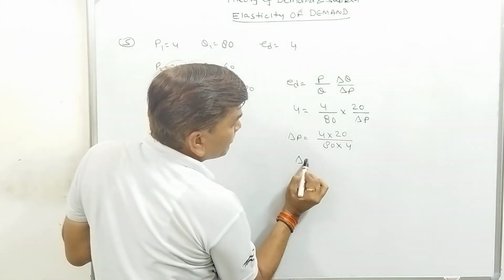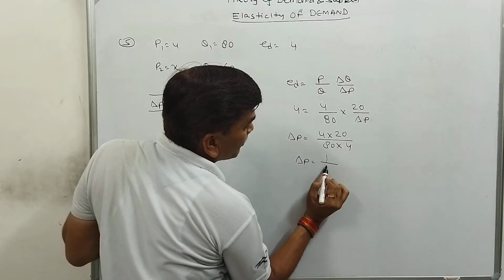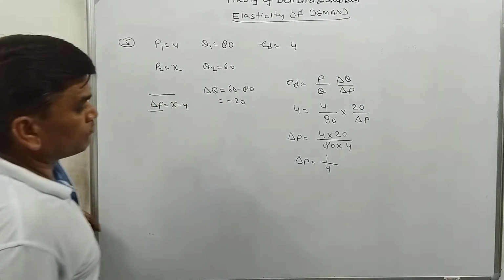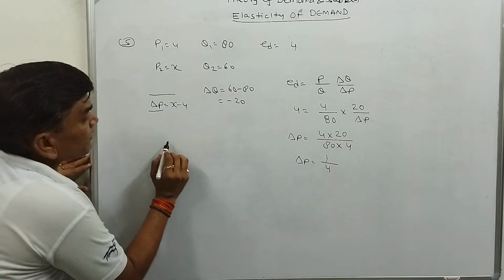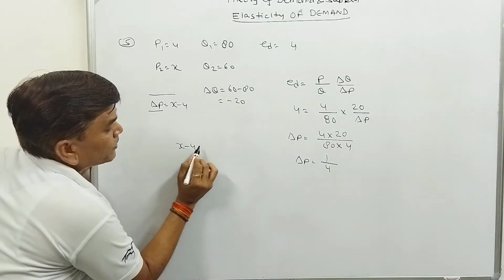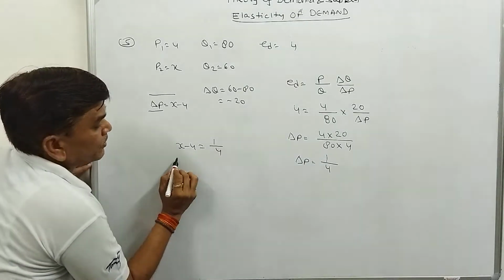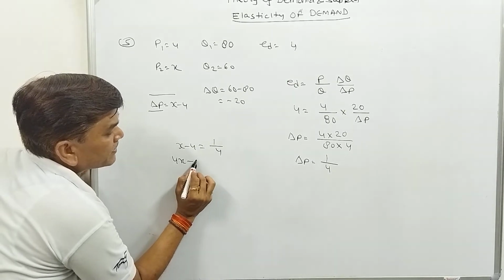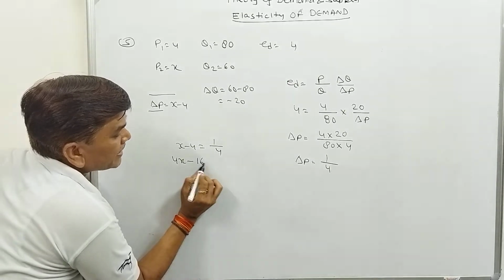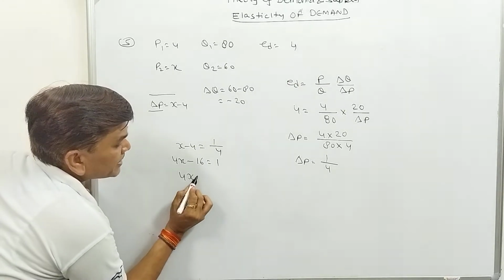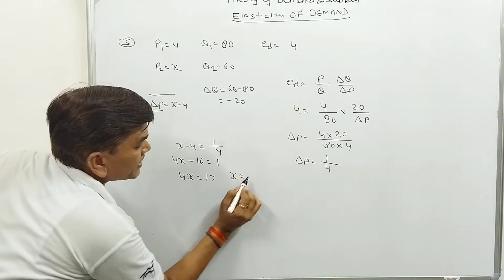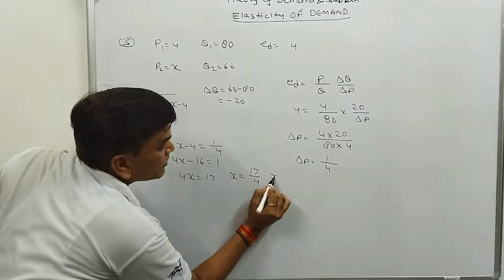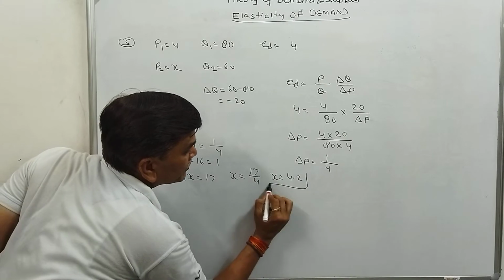So delta P is equal to 1 upon 4. Delta P is X minus 4, that is 1 upon 4. 4X minus 16 is 1, so 4X is equal to 17. So X is equal to 17 upon 4.